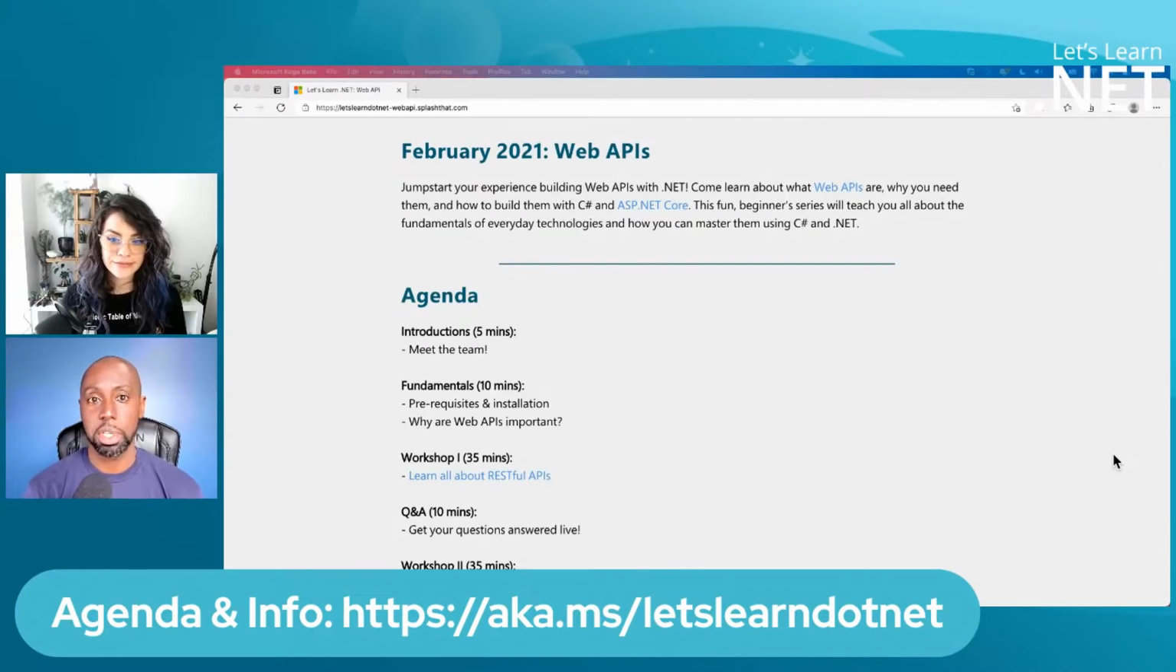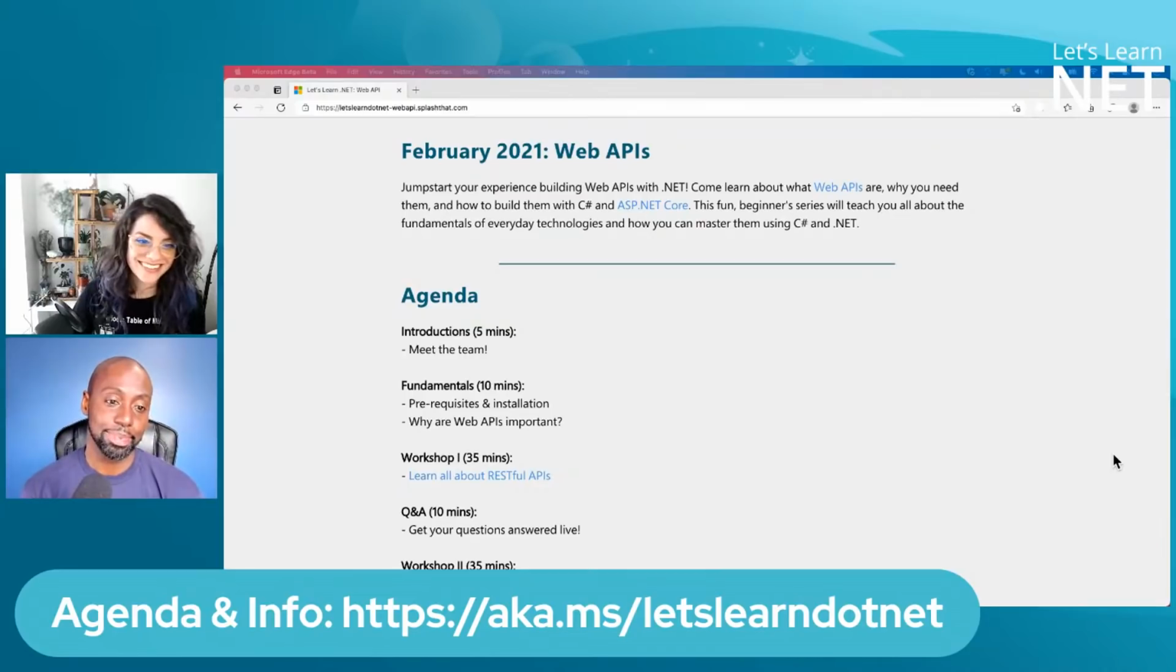So then we're going to use the .NET templates. We're going to use Visual Studio Code. And I'm going to do it all on a Mac because we can do that now, because .NET is open source and it runs everywhere.